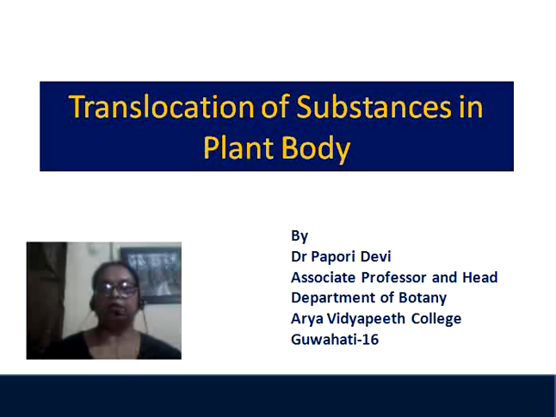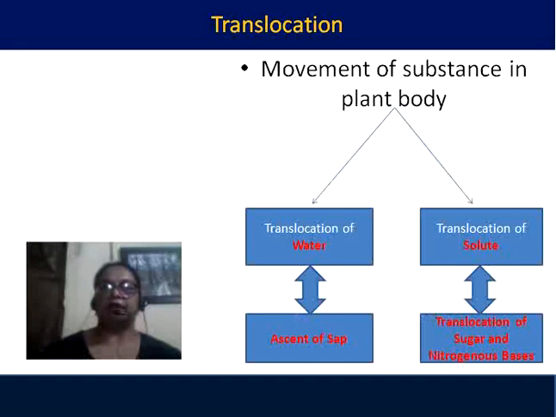Today we are going to discuss translocation of substances in the plant body. In the plant body, there are two translocatory mechanisms or pathways. Movement of substance in the plant body takes place by the translocation of water pathway and the other is translocation of solute pathway. In the plant body, there is no circulatory mechanism like that of animals where the heart circulates everything with the help of blood.